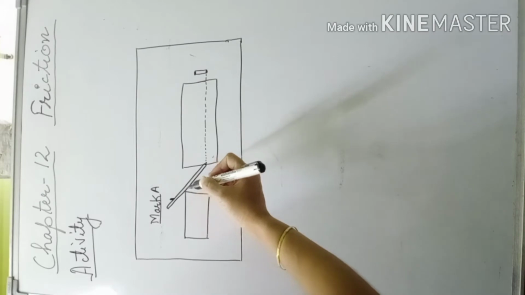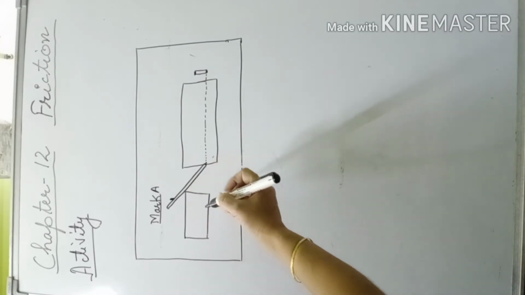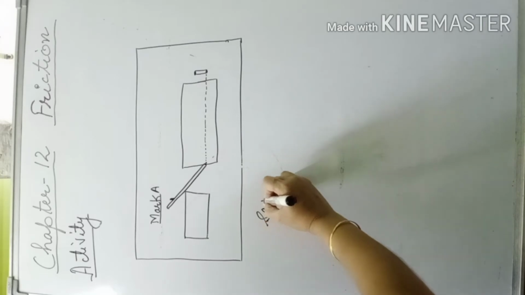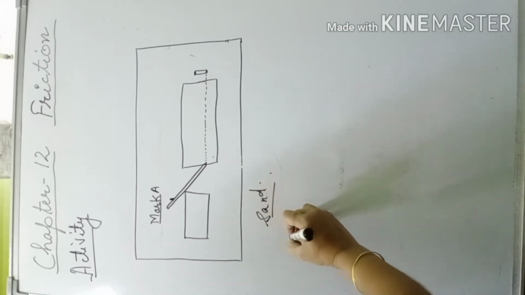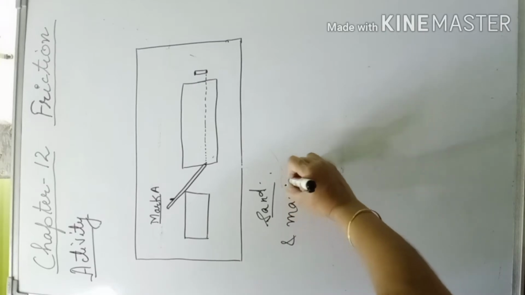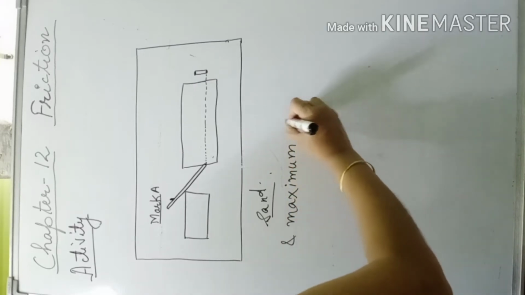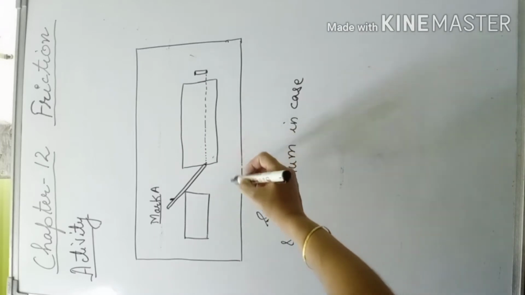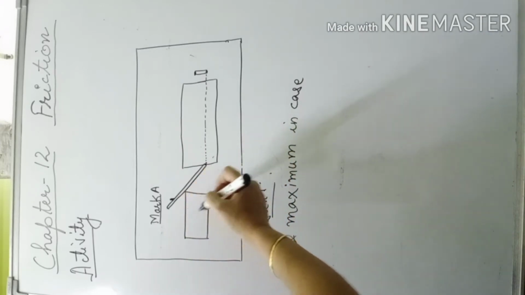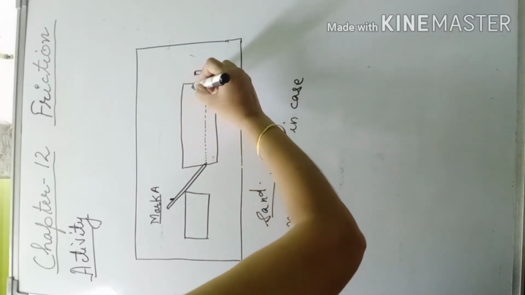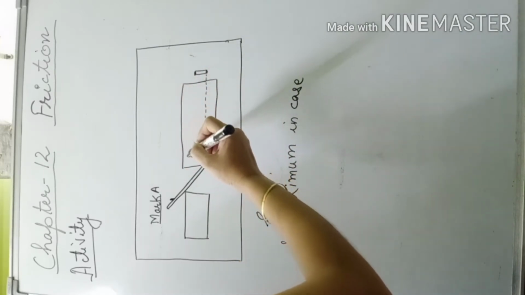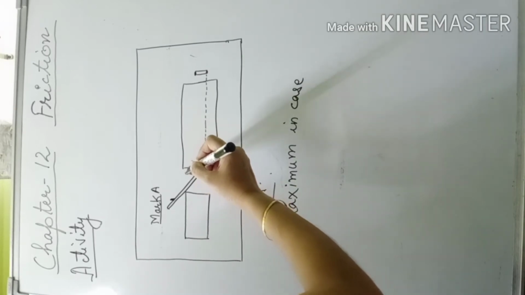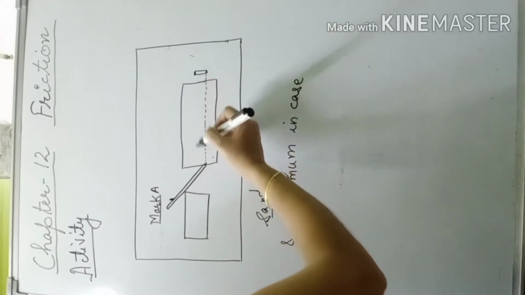So you will see that the distance will be minimum in case of sand and maximum in case when there is no cloth and sand on the table. So it means the force of friction depends upon the smoothness or roughness of the surface. It shows that the distance covered depends on the nature of the surface on which the cell moves.